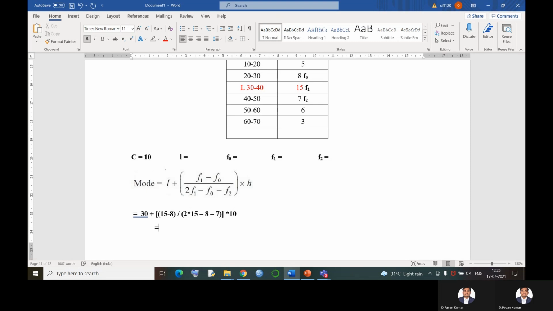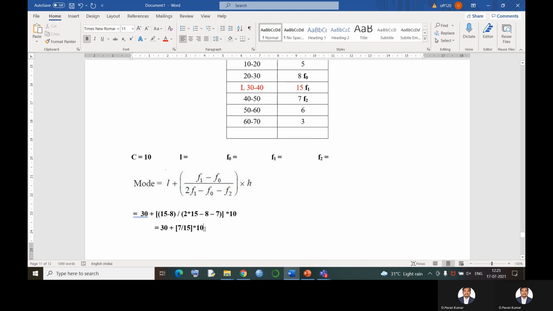So what is the answer we get here? 30 plus, 15 minus 8 is 7, divided by, 2 into 15 means 30, 30 minus 8 minus 7 is 15. So 30 minus 15, we get 15, into 10.